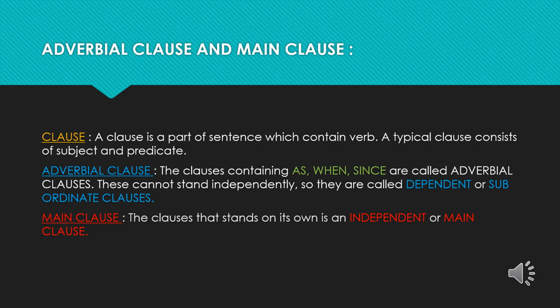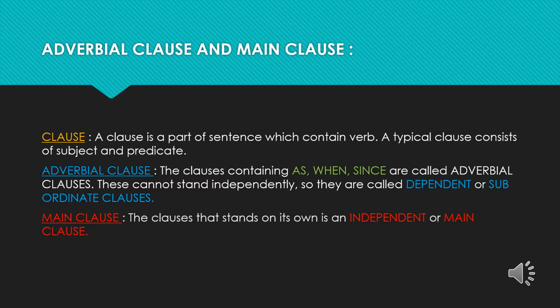Children, let us know about the adverbial clause and main clause. What is a clause? A clause is a part of a sentence which contains a verb. A typical clause consists of a subject and predicate. Now, the adverbial clause. The clauses containing as, when, and since are called adverbial clauses.